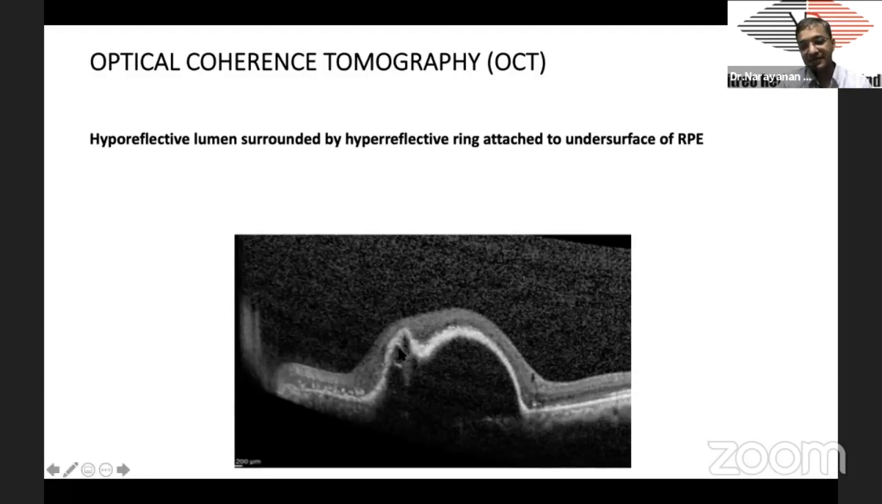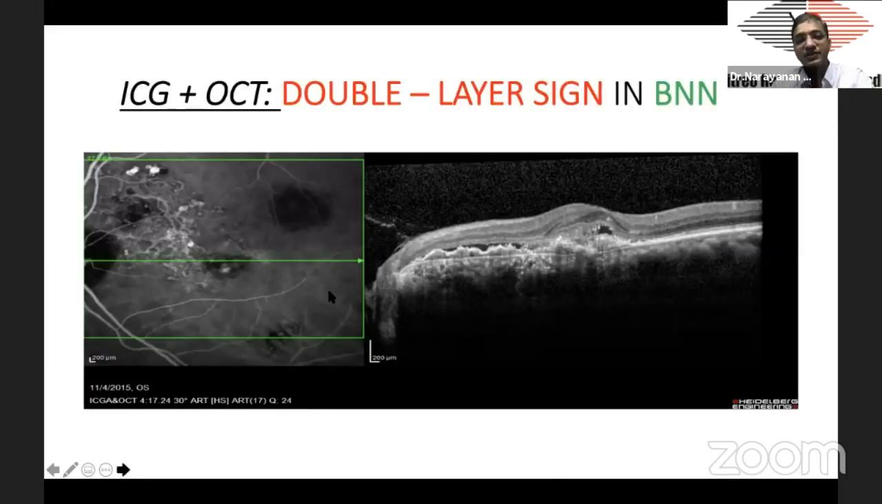So you see this ring-like lesion. This is also considered a diagnostic criterion. So far we have considered tall peak PED or thumb-like PED, a multilobulated or notched PED, and a ring-like lesion under the RPE detachment is also highly suggestive of PCV.